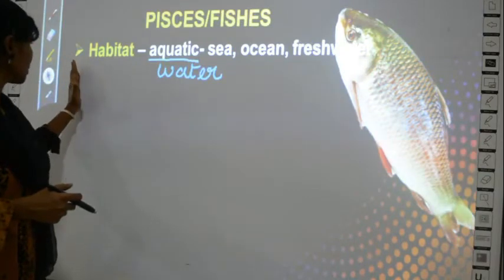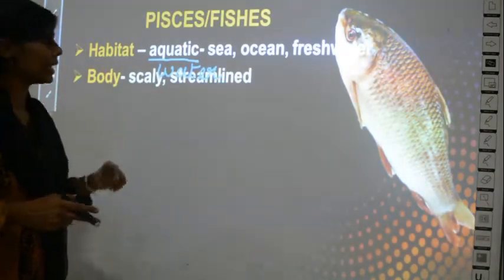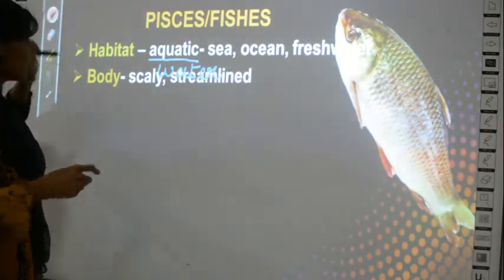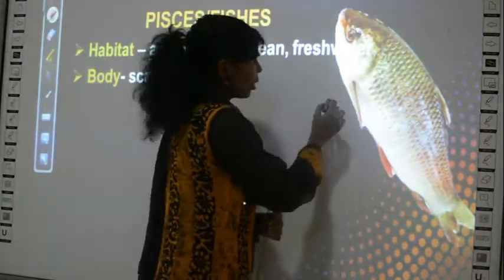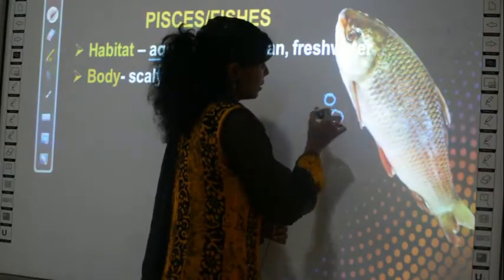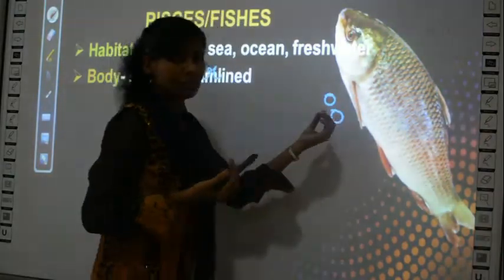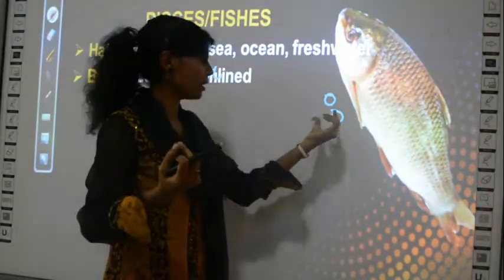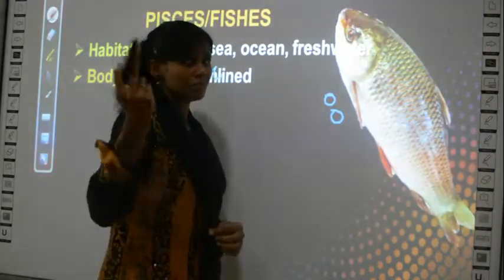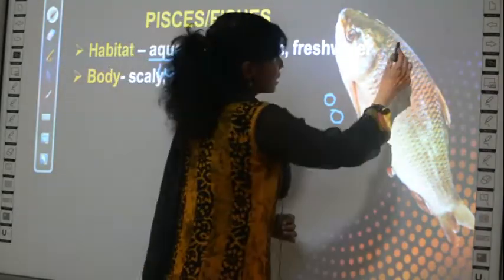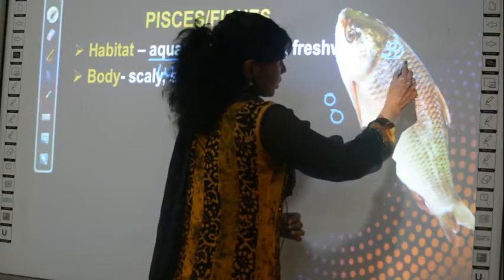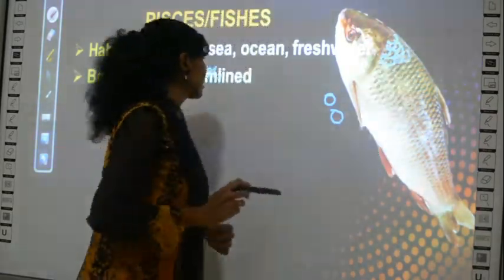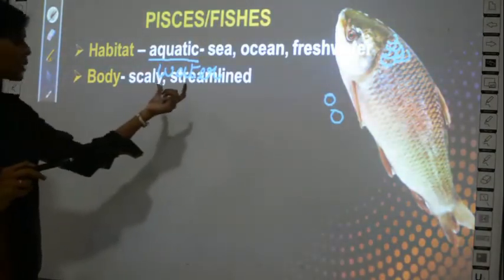How can you describe its appearance? They are scaly. What is a scale? See, you can see such structures, no? Usually if you have seen your mother cleaning the fish, you must have seen some transparent or white colored, round material like this, no? Where is that? Can you see here? These are the scales. So fishes are called scaly, and then they are streamlined.